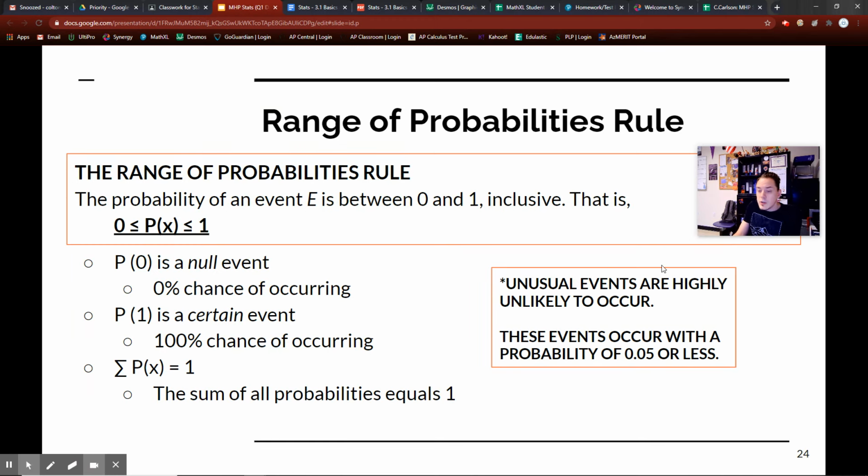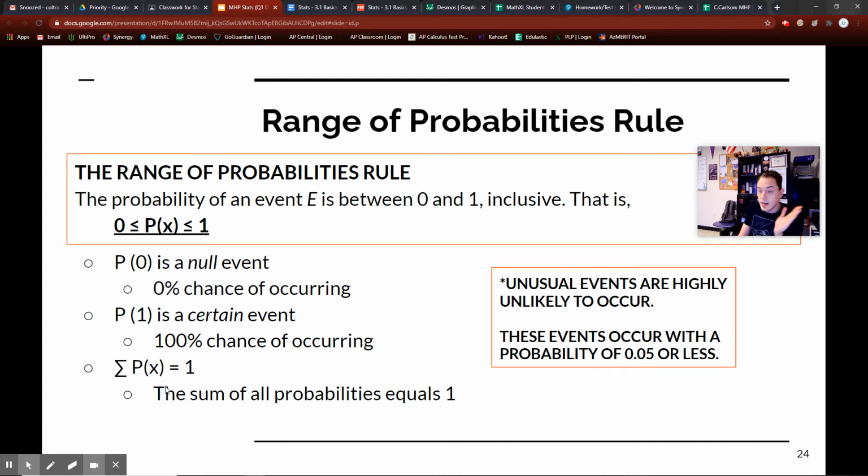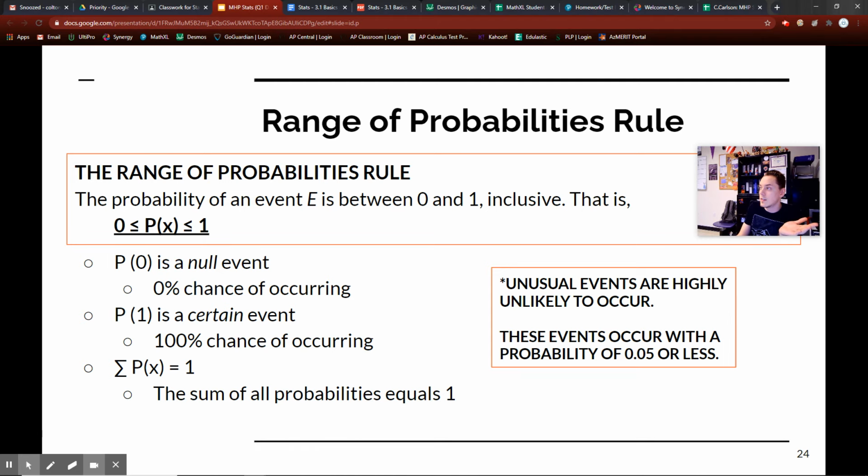Another thing, unusual events are highly unlikely to occur. So if an event is unusual, that means it's highly unlikely. And these events usually occur with a probability of less than 5% or 0.05. Sometimes MyMathLab will ask you, is this an unusual event? Well, if it's less than 5%, then it is. If it's 5% or greater, then it is not an unusual event. Like drawing the 7 of diamonds, that was about 2%. So that's an unusual event if I get the 7 of diamonds.